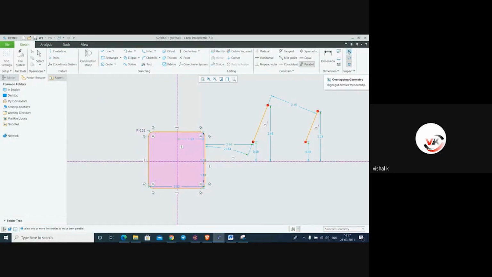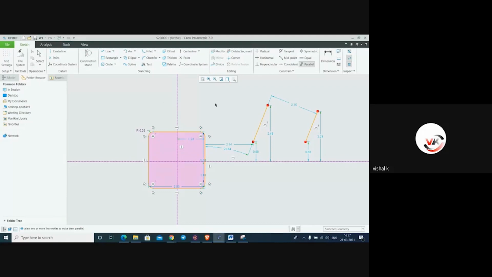overlapping geometry. If any geometry is overlapping, we can check it from here. Then it is showing this point. See this, I will switch on this again, and here it is closed loop. It is showing whether the object is a closed loop or not, for future purposes.